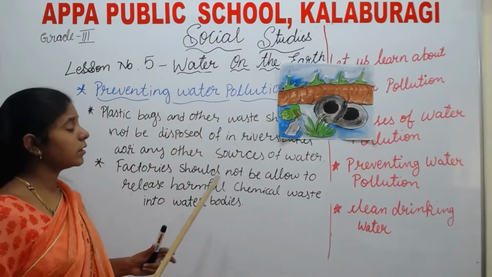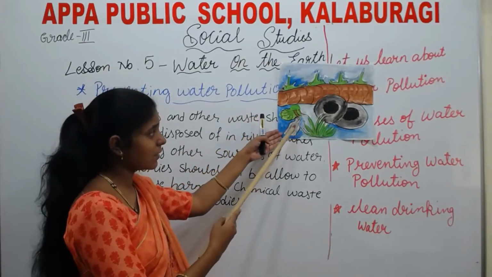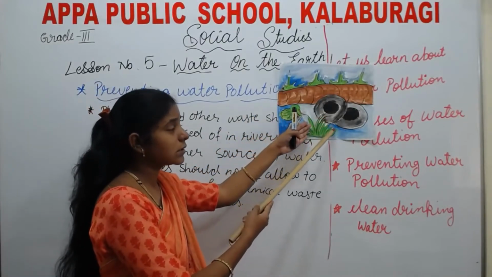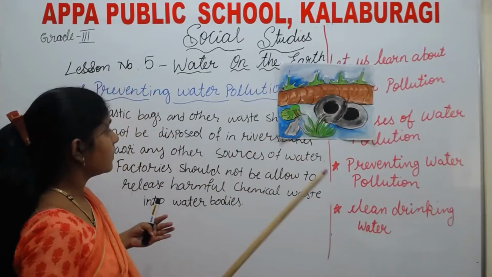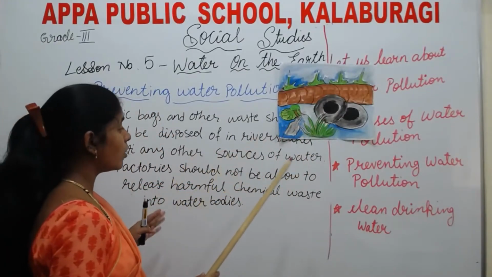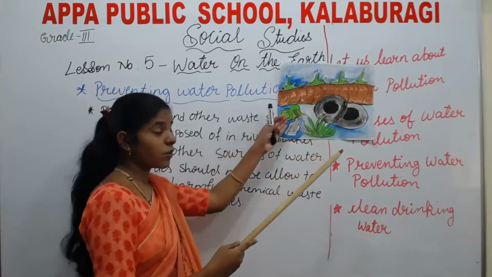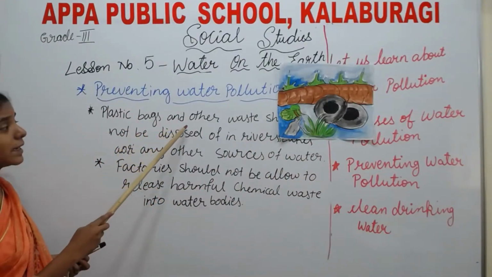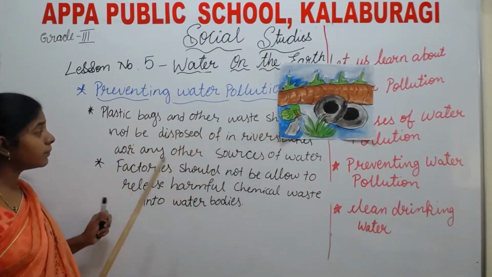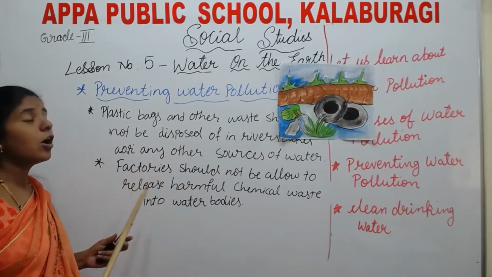We are throwing waste in the rivers like bottles, tubes and papers, and we are releasing factories' wastewater. Yes, children.